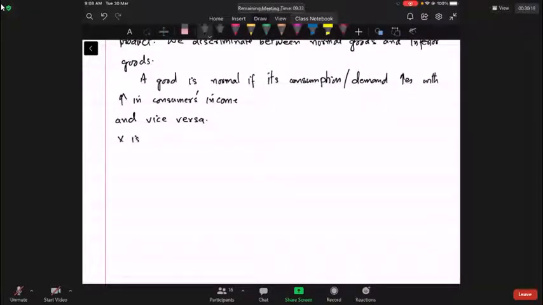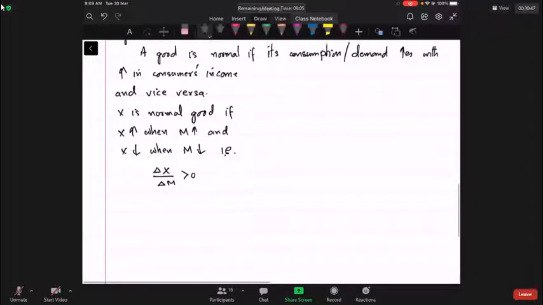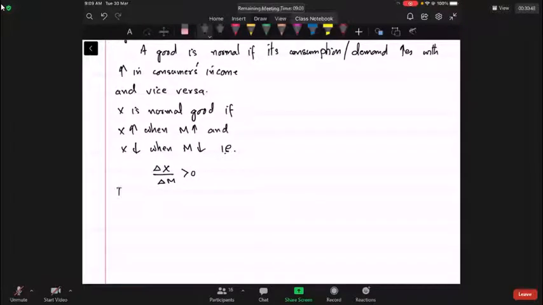X is a normal commodity if X increases when income increases and X decreases when income decreases. That is, delta X over delta M is positive. In this case, the Engel curve is positively sloped.